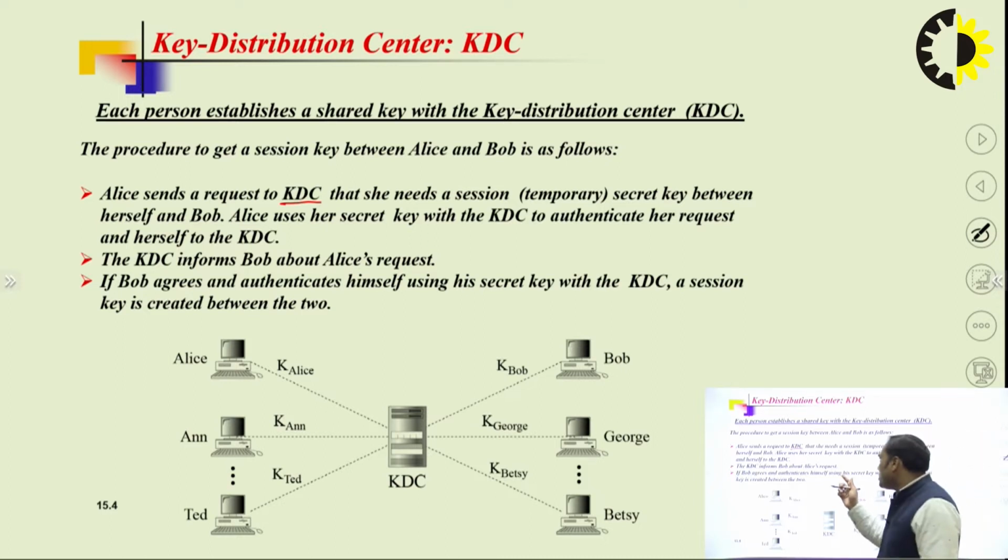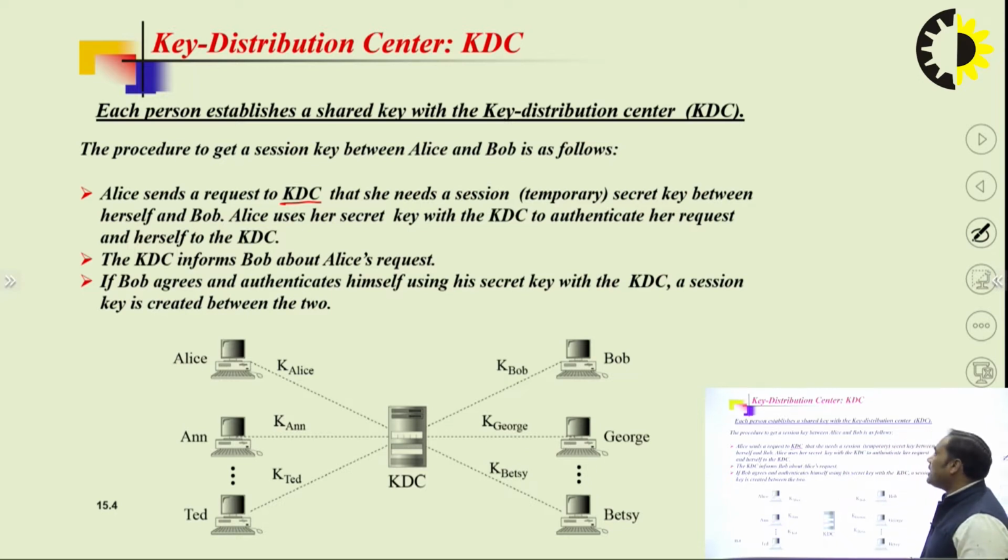Alice uses her secret key with the KDC to authenticate her request and herself to the KDC. Both parties first agree to communicate with each other with the help of the KDC. The KDC is an intermediate between Alice and Bob.